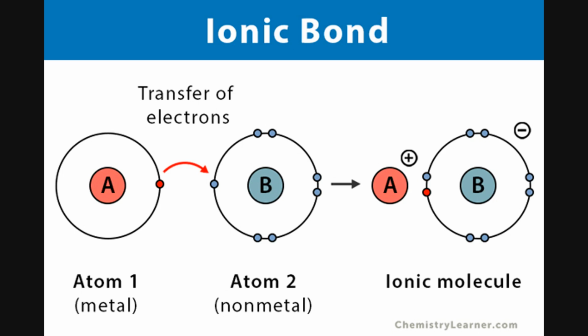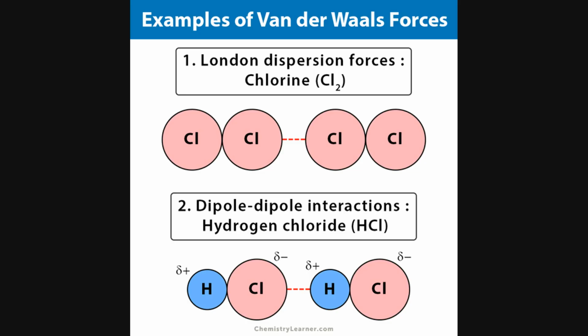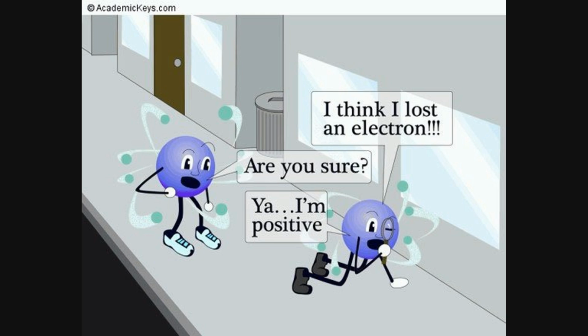There are other kinds of bonds like the metallic bond, the van der Waals bond, and all these bonds are formed because the atoms would want to be in the lowest energy state possible on their own.